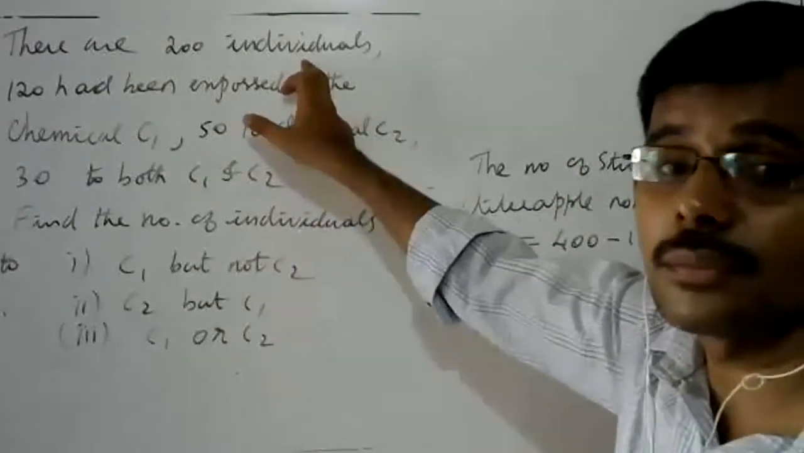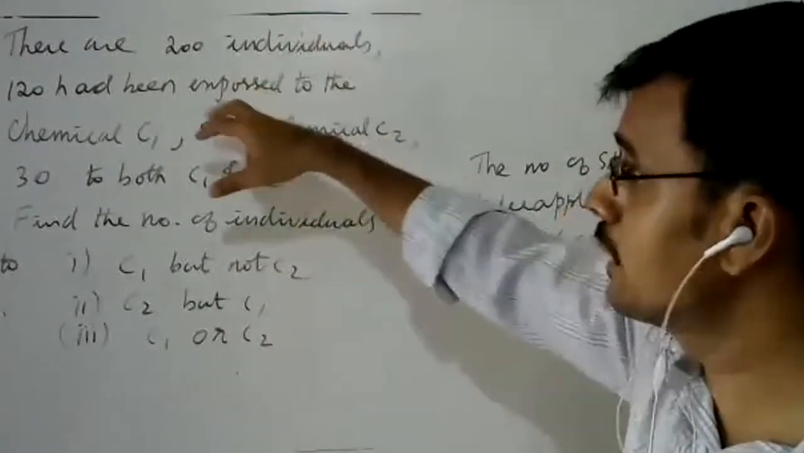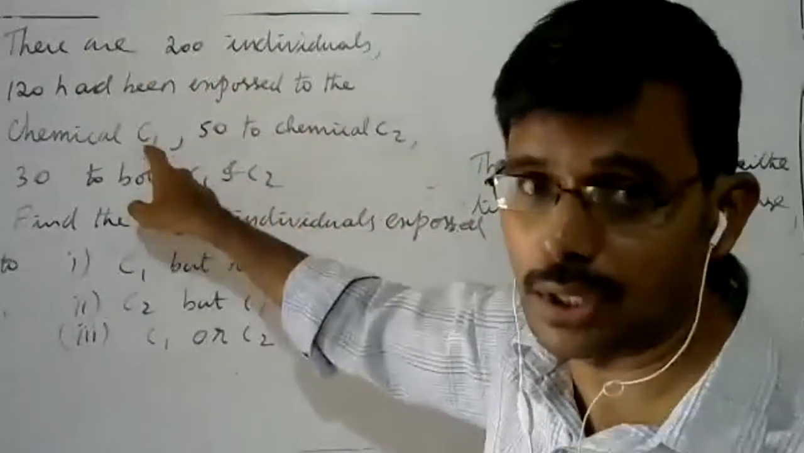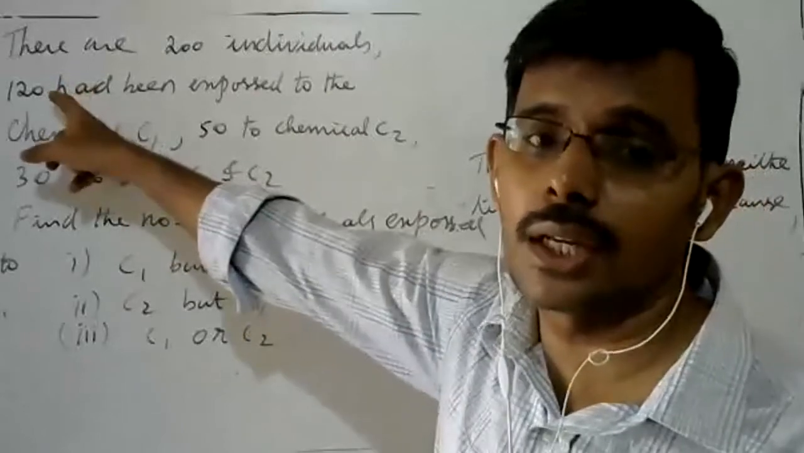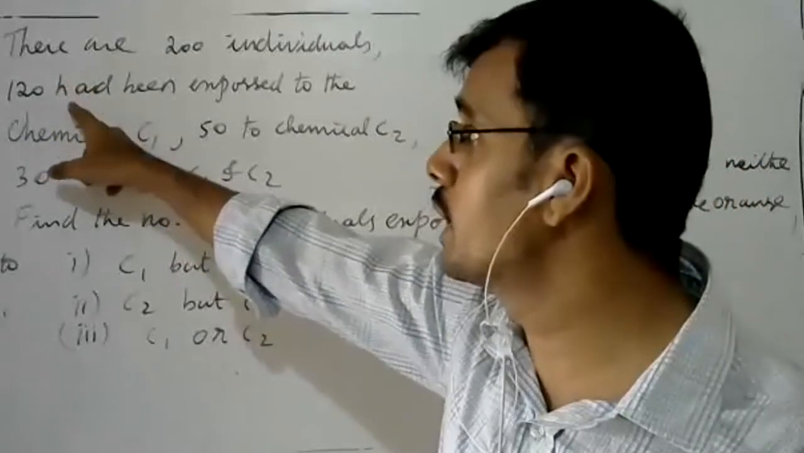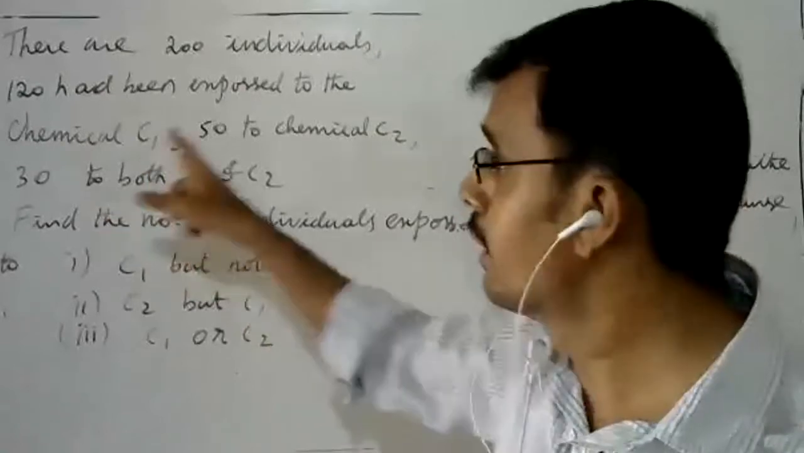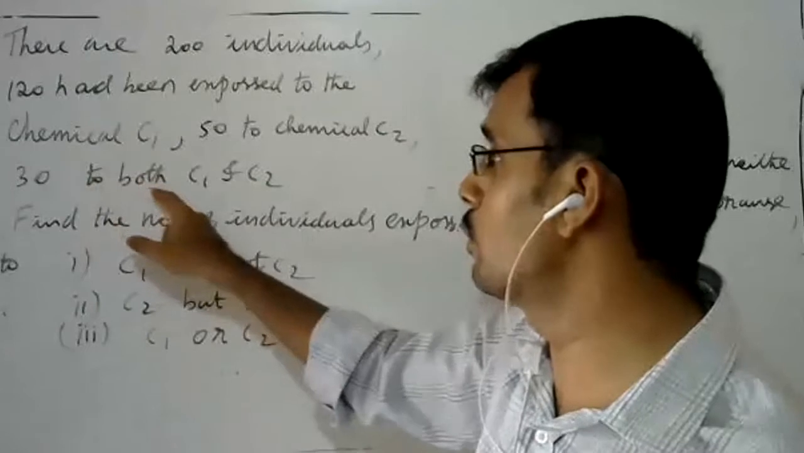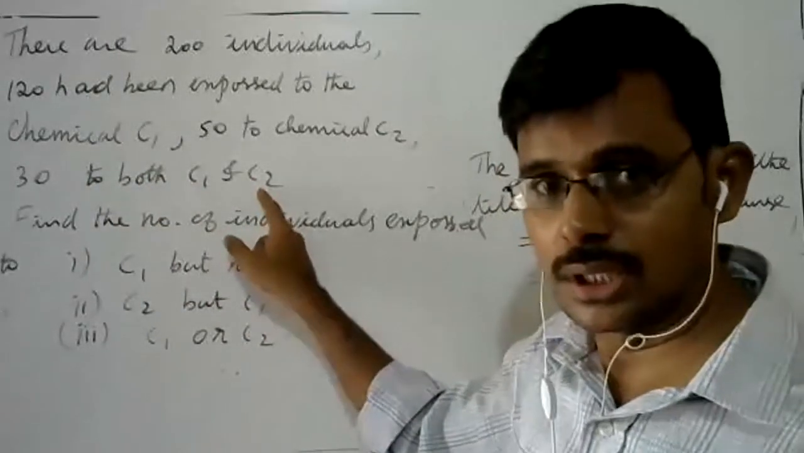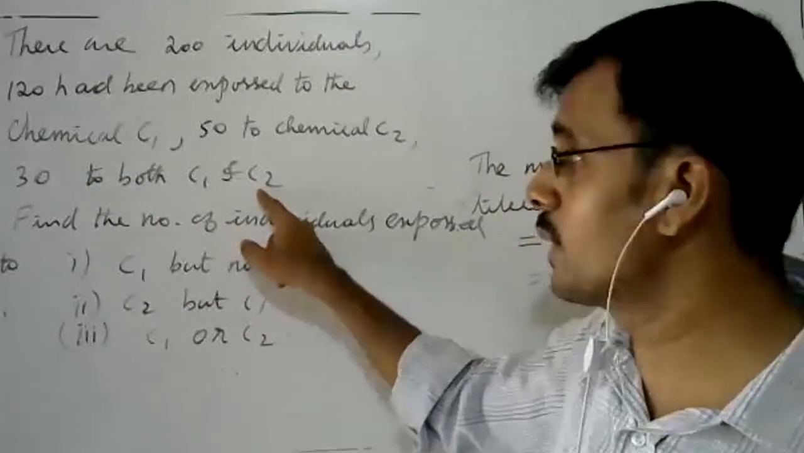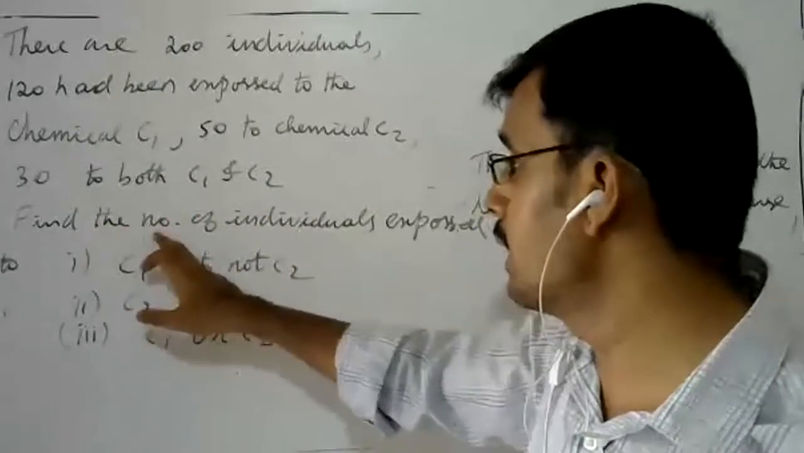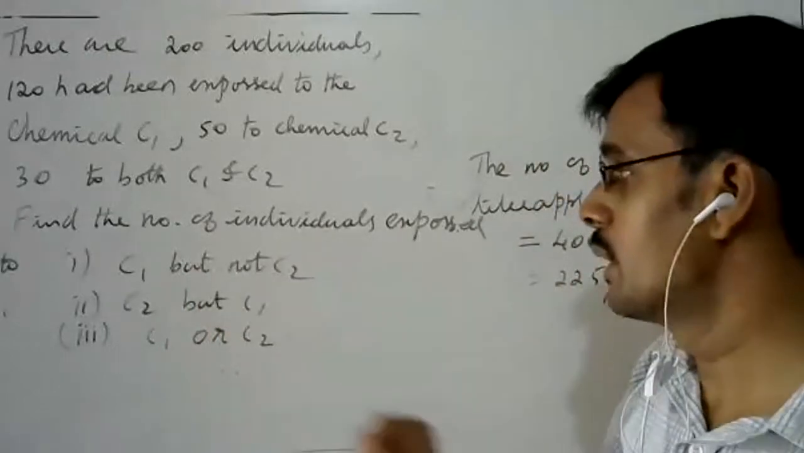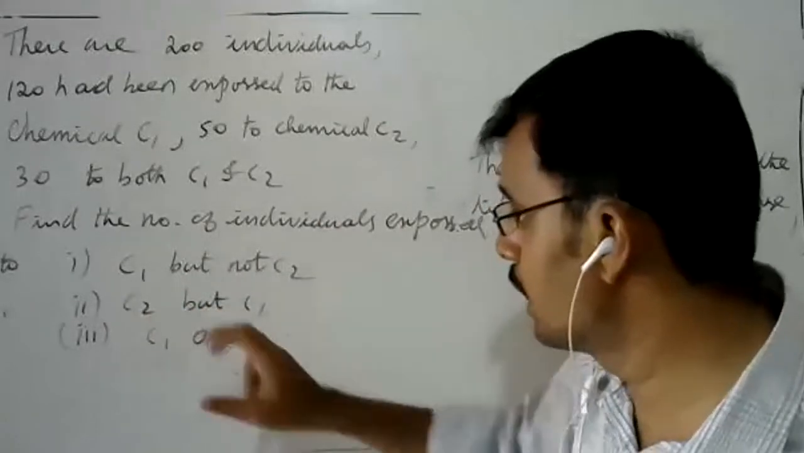They are having some skin disease. That skin disease affected 120 who have been exposed to chemical 1. Some chemical 1 they exposed. 120 individuals exposed to chemical 1 and 50 exposed to chemical 2. 30 were exposed to both chemical 1 and chemical 2. Find the number of individuals exposed to C1 but not C2, and the second question, C2 but not C1.